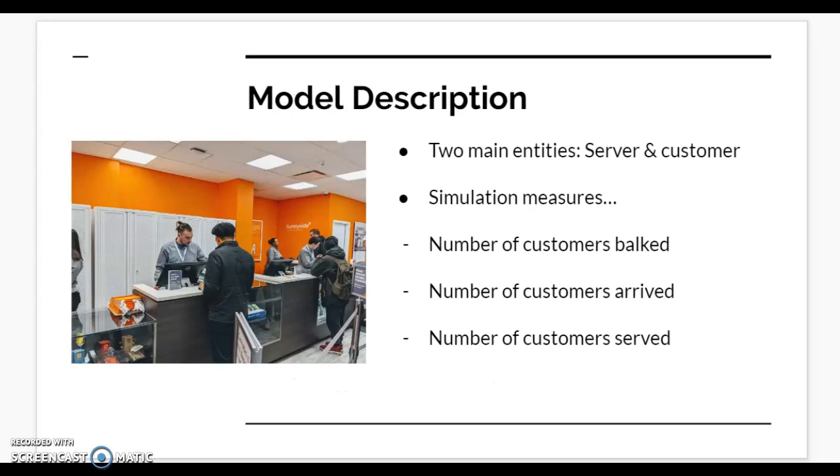There are two main entities of the model, which are the server and the customer. Server has attributes such as experiences and skills, busy or idle, service rate, and work hours. Customer has attributes such as in queue or being served, arrival rate, type of customer, and the balk tolerance. The simulation was built using Simio, and it captures variables such as the number of customers who balked, the number of customers arrived, and the number of customers served. The number of customers that balked is the essential output measure that will be used to calculate the profit loss. The number of customers served and arrived will later be used to reduce the variance in the output measure.